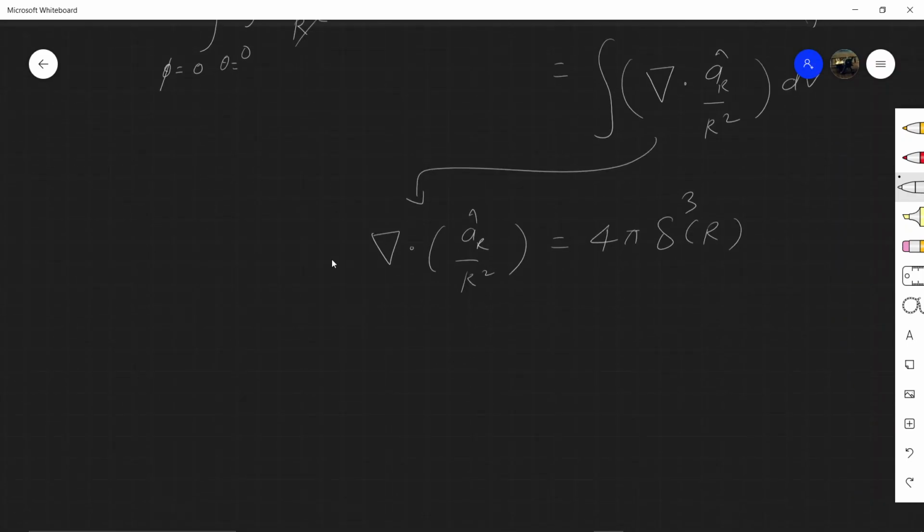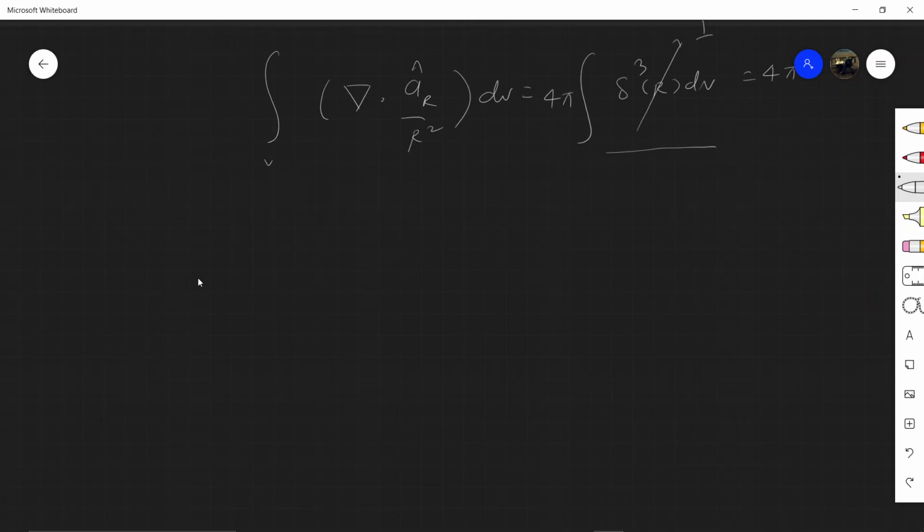Because now if we take the volume integral, we take 4 pi outside. Now as we know, the area under the curve of the Dirac delta function, its value is 1, and it is 4 pi.